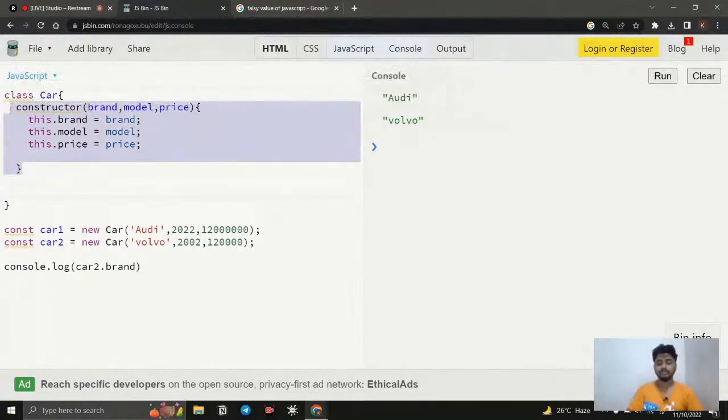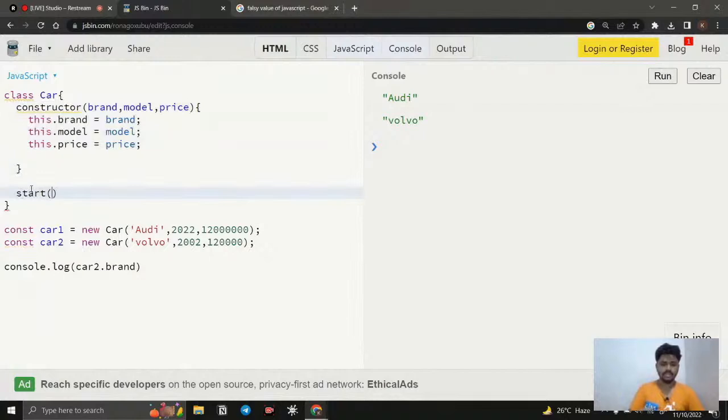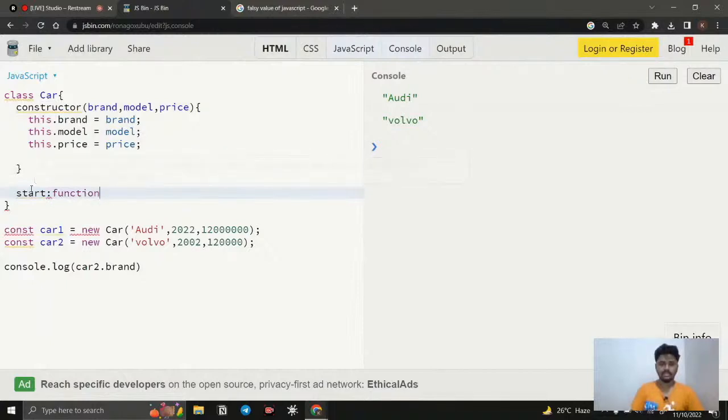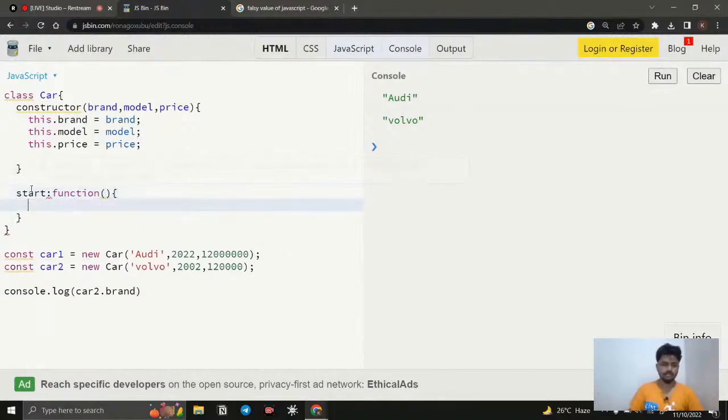So what will the method do? The method is creating properties for us, right? So if you want to create a new property, like a new method, you can directly create it after this constructor. So what is the method? Start. If someone calls start, then here you can directly create something like this. Like you can create the function, and you can give it like this.